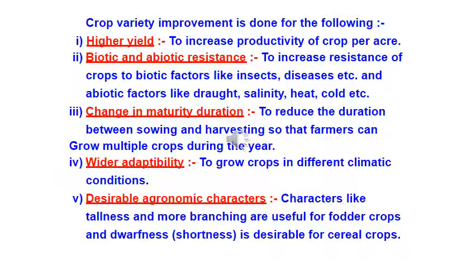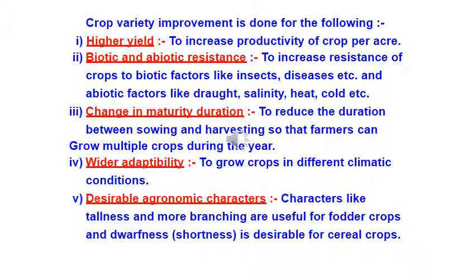The sixth point is wider adaptability. Okay, to grow crops in different climatic conditions, we have to develop varieties for wider adaptability that will help in stabilizing the crop production under different environmental conditions. One variety can then be grown under different climatic conditions in different areas. It should not be so sensitive that if a minor change in the temperature is there, the plant has died. That should not be there. So we should choose a variety which is able to adjust in a wide adaptability.